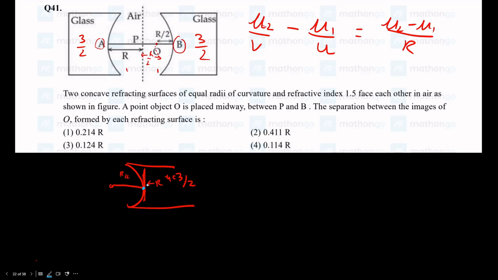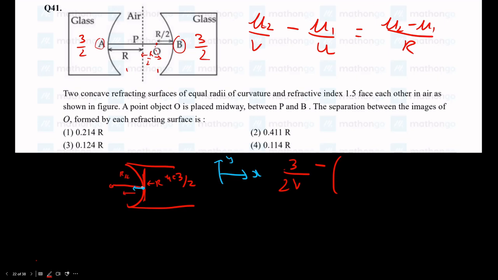Again, as I have told you previously, which direction do you need to go from here in order to reach the center of the circle? It's this way, right? So it is negative. Again, I'm taking this as my coordinate system. So I will take the radius of curvature of this as negative according to sign convention. So now let me apply the formula. I get mu2, which is the refractive index of the glass, by V, minus, compared to here, our object is at a negative distance.